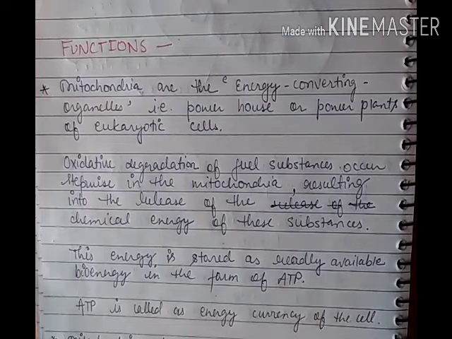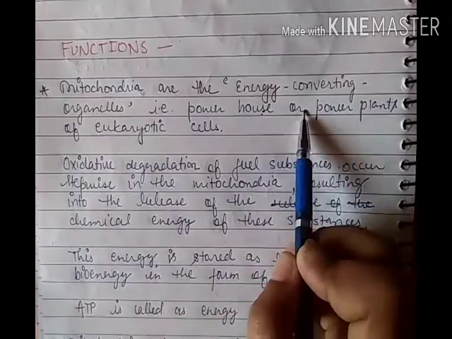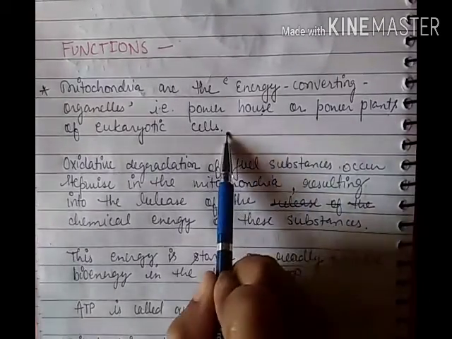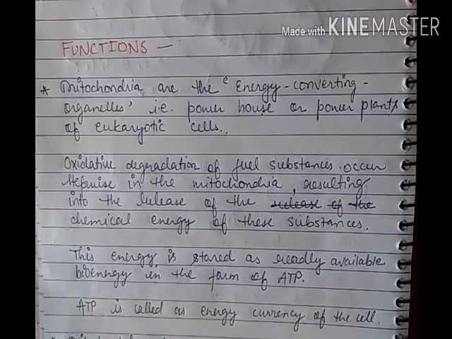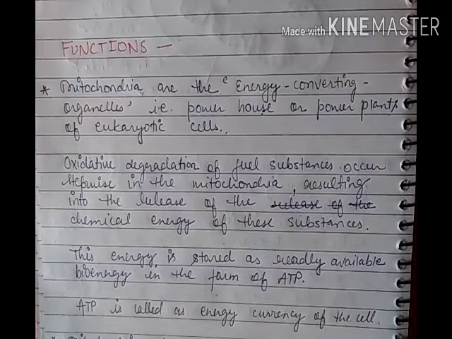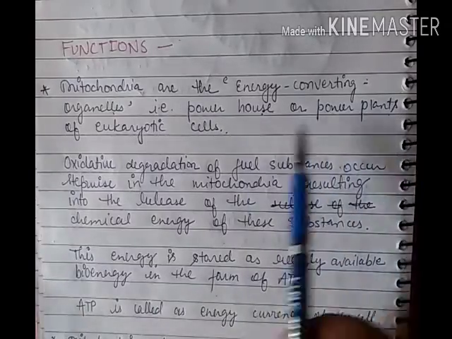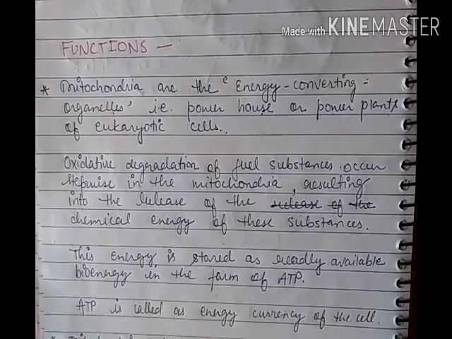Now we will see the function of the mitochondria. The mitochondria are the energy converting organelles, that is, the powerhouse or power plants of the eukaryotic cells. Mitochondria are the cell organelles in which the production of energy takes place. That's why they are called energy converting organelles, or the powerhouse or power plants of the eukaryotic cells.